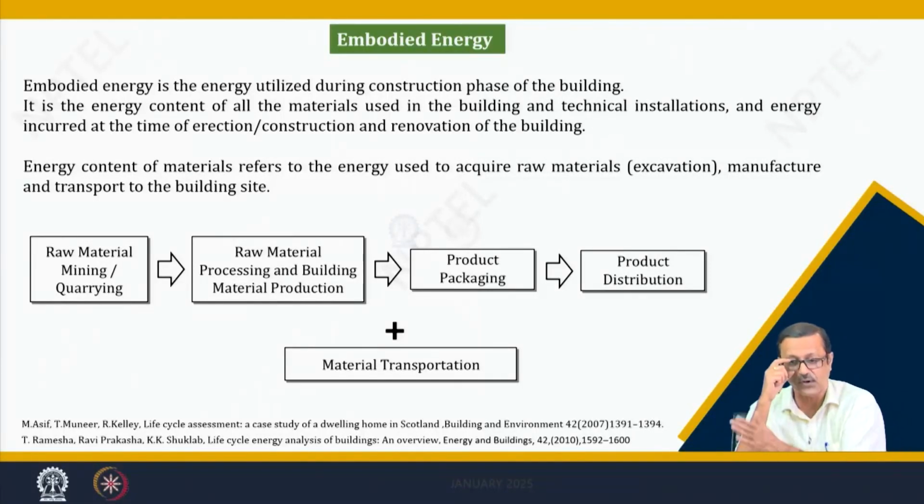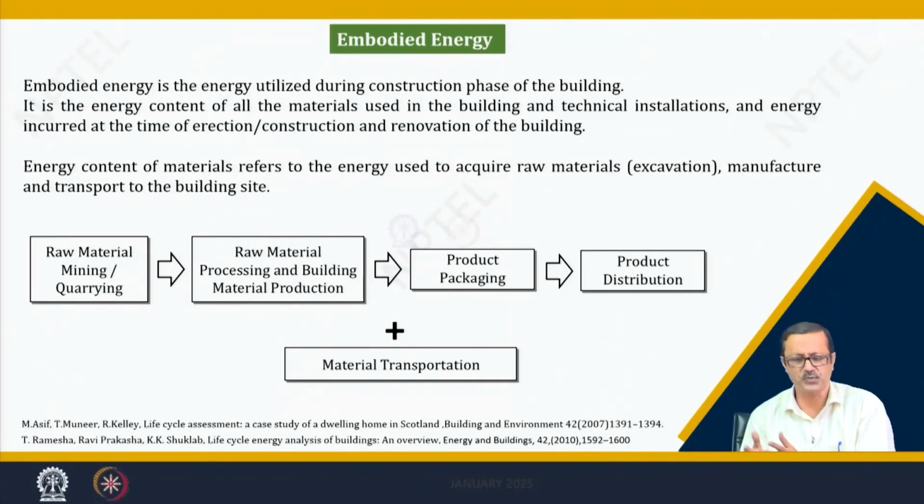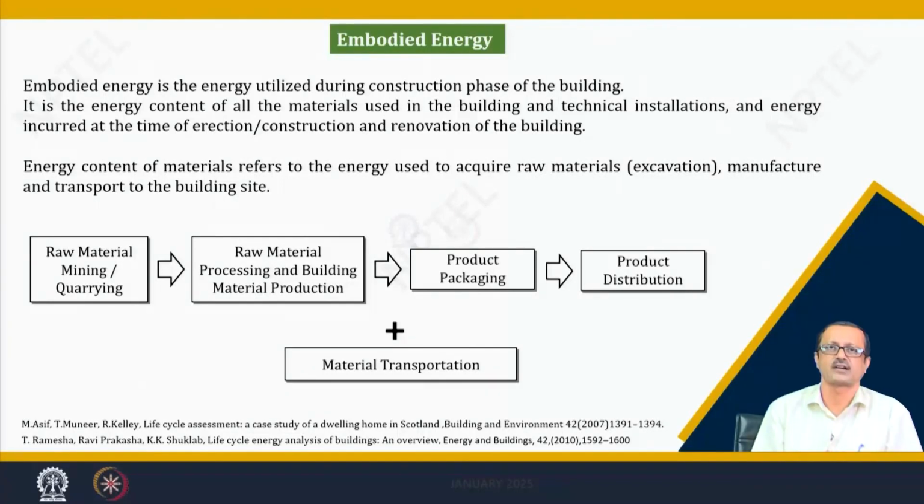So, this embodied energy has a flow: first raw material mining, then the processing of the material, then the material has to be transported. Every time you have to transport, not only once. You have to transport the raw material to the processing industry, the processed material can go to the product packaging also, and then again you need to transport it to the product distribution. So, at every stage there is a transportation requirement also.